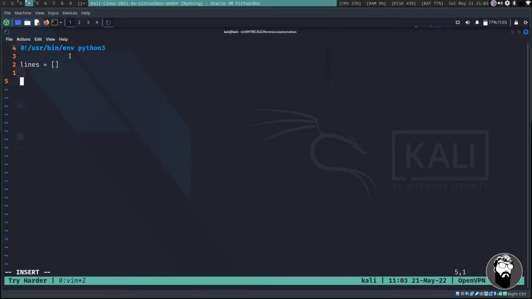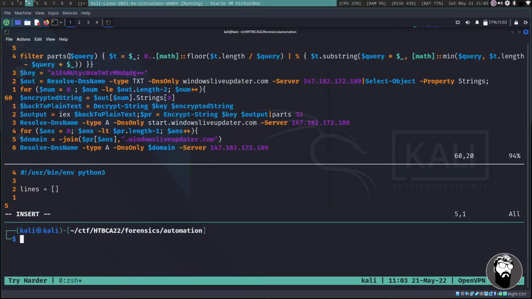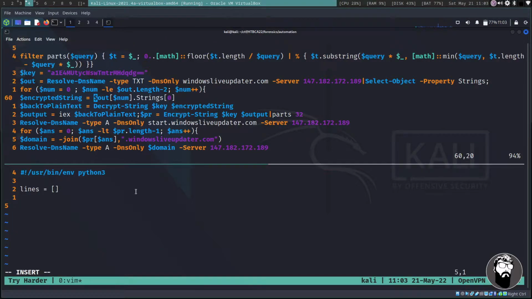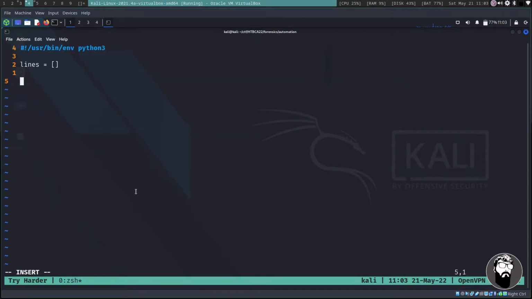We have this data file, and we remember that our data file, cat data, has these hex encoded strings. So I thought, okay, I can loop through and hex decode these strings and maybe get a little bit more.